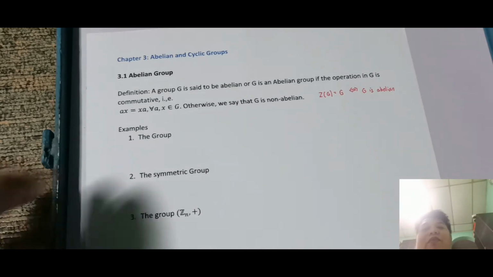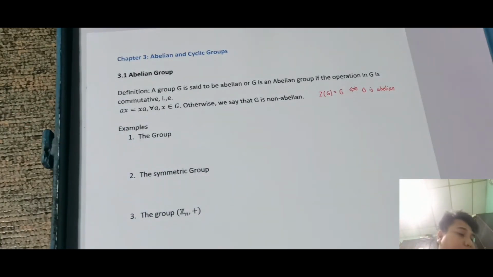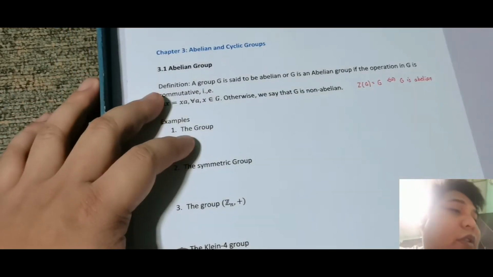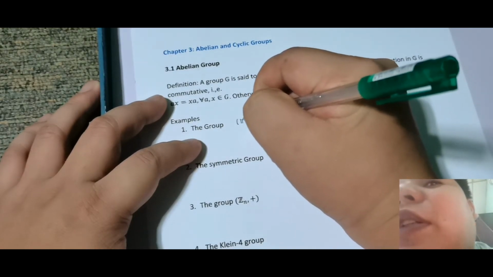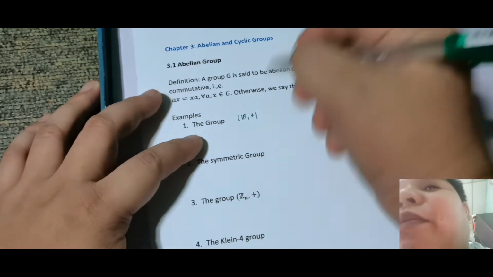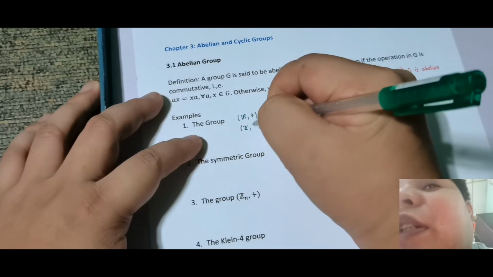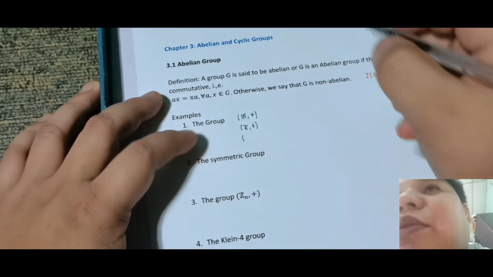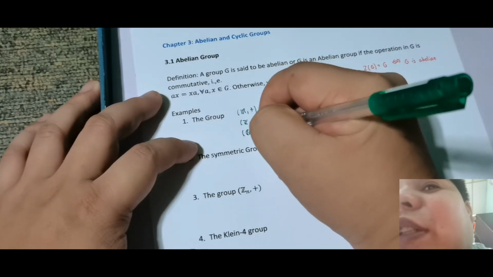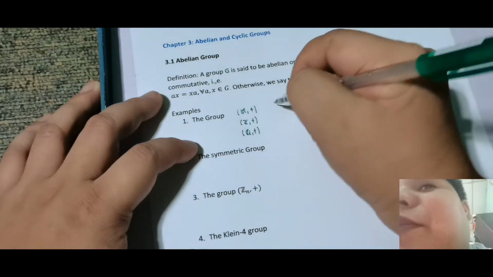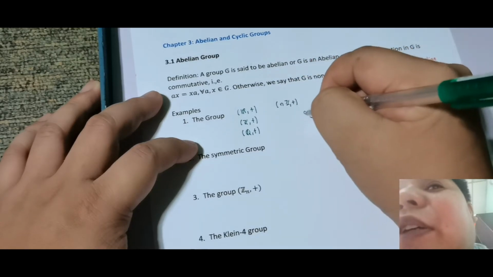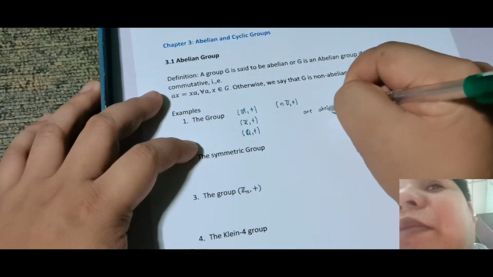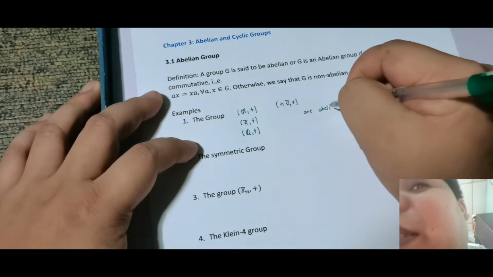So ito yung the group, no? So again, example na ibibigay ko dito, wala akong masyadong i-highlight dito. So actually parang nasabi ko ito last time, no? So the group R, so ano ba yung mga lilista na sir? The group of real numbers, comma plus. So unahin ko lang ito mga to. The group of real numbers, comma plus is an abelian group. Next, the group of integers, comma plus is an abelian group. The group of rational numbers, comma plus is an abelian group. Also the group of n, comma Z plus is an abelian group. They are all abelian groups.